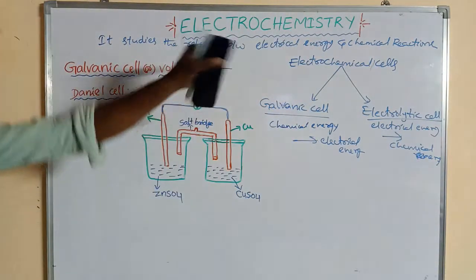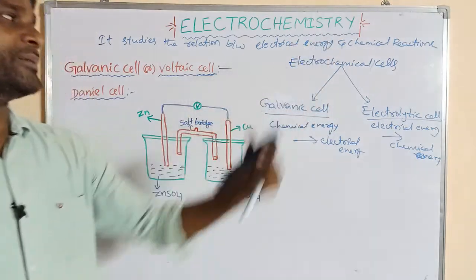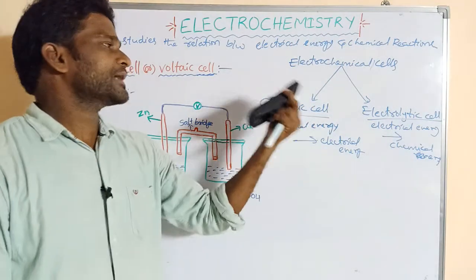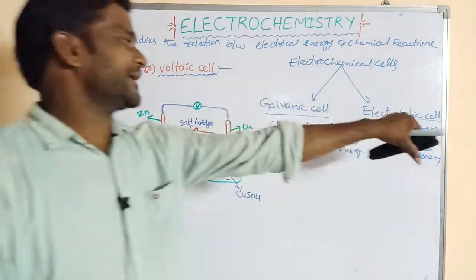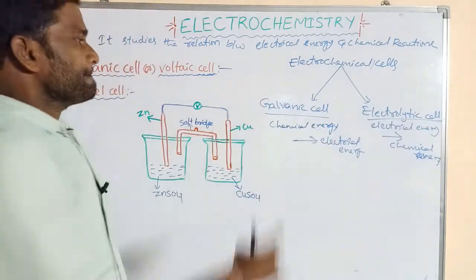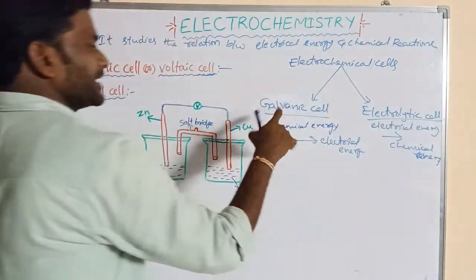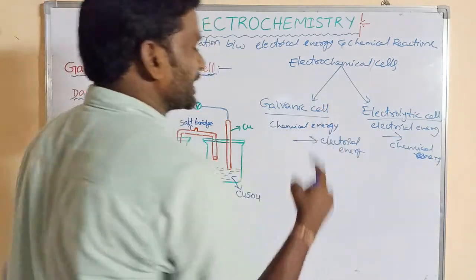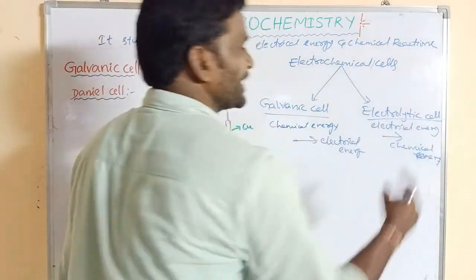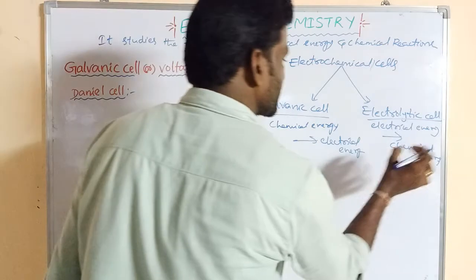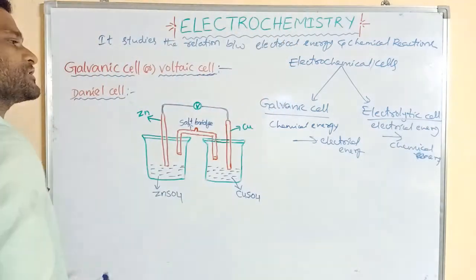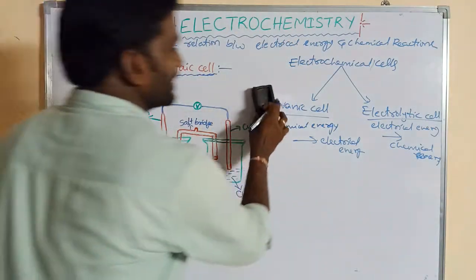So first of all, we will discuss electrochemical cells. Electrochemical cells are again classified into galvanic cell and electrolytic cell. In the galvanic cell, chemical energy is converted to electrical energy, but in the electrolytic cell, electrical energy is converted to chemical energy. First we will discuss the galvanic cell.